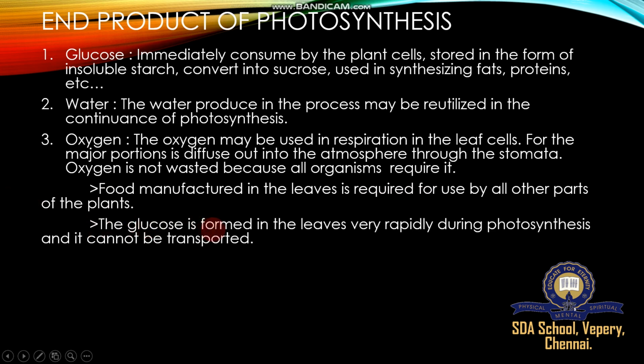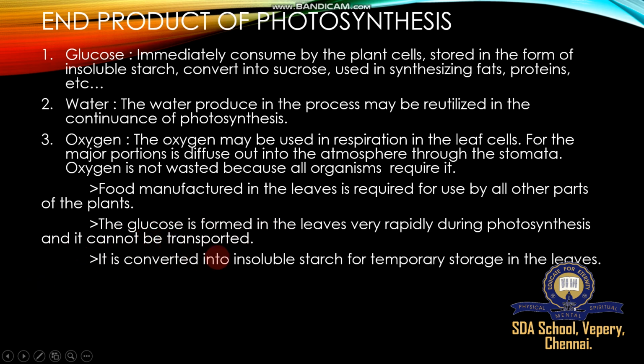The glucose is formed in the leaves very rapidly during photosynthesis and cannot be transported immediately. It is converted into insoluble starch for temporary storage in the leaves. It is temporarily stored in the plant leaves in the form of a starchy compound.